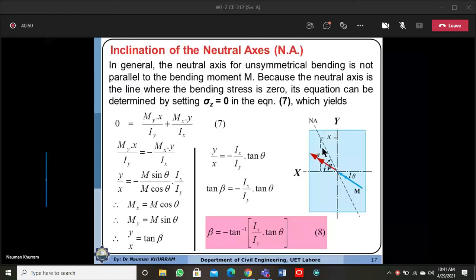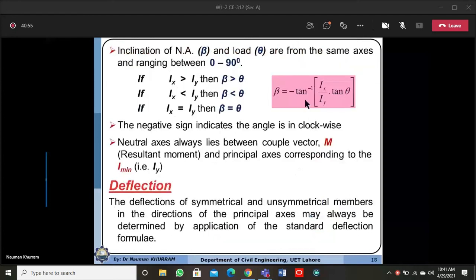Or you can say that this equation gives the beta value from the positive x-axis, and the negative and positive sign indicate whether the angle is clockwise or counterclockwise from the positive x-axis. So here, if Ix, the moment of inertia about the x-axis, is more than Iy, the moment of inertia about the y-axis, then beta will always be more than theta.